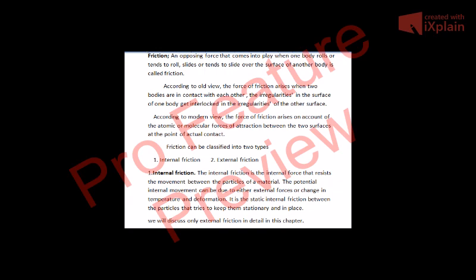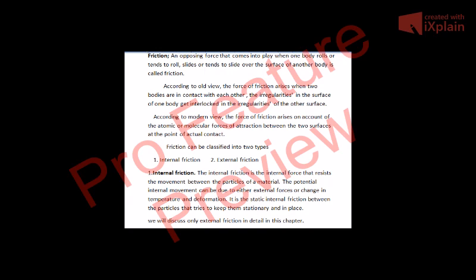Similarly, when a vehicle moves on a road, there is friction between the road and the wheels of the vehicle, and that's called rolling friction. If the wheel is not able to roll, then we say that it tends to roll, and there is still a friction which is called rolling friction. So if it actually rolls, or if it tends to roll, in both cases there is rolling friction.